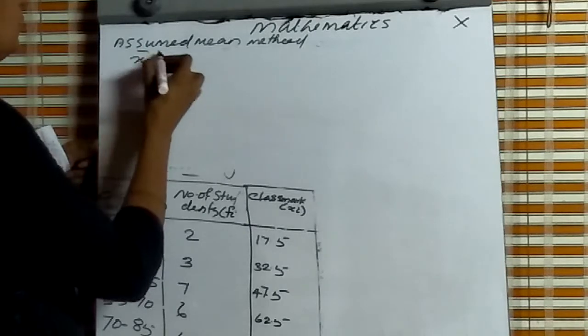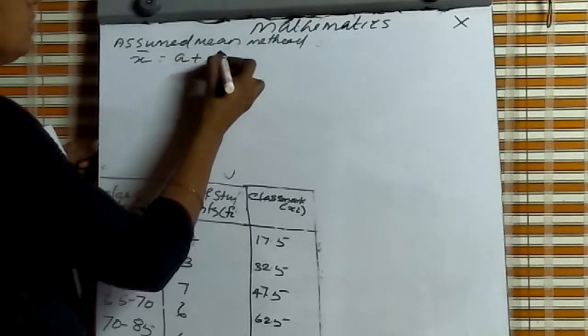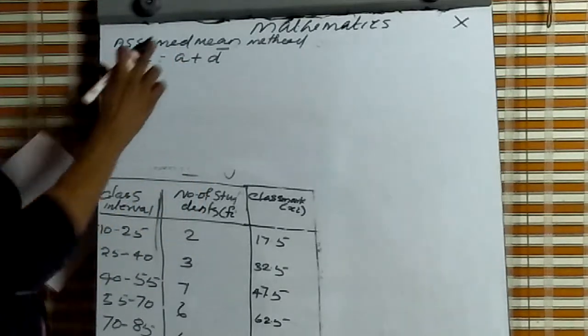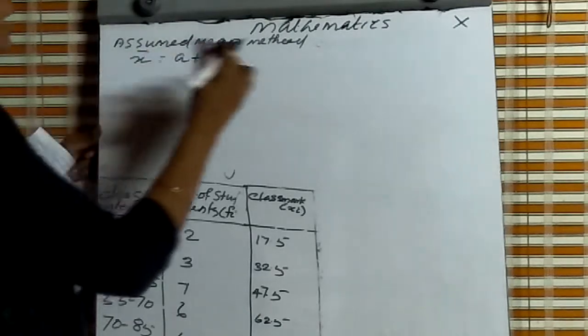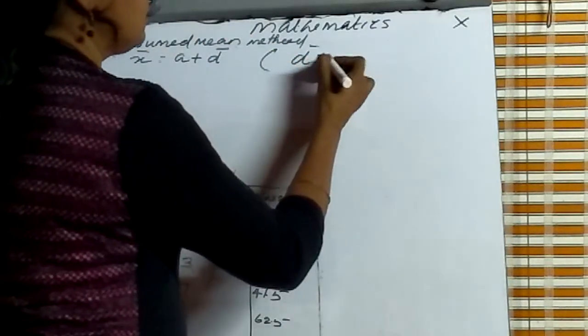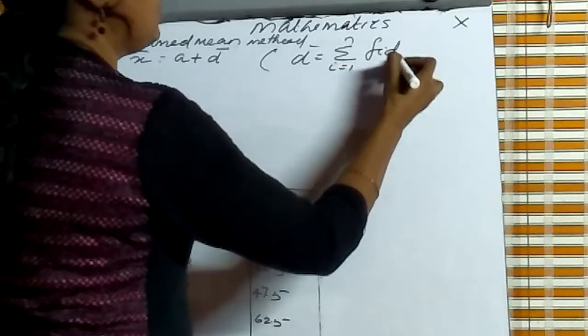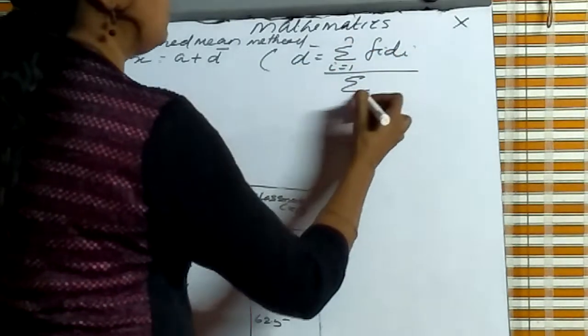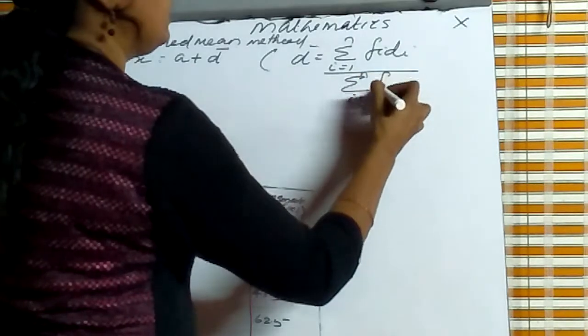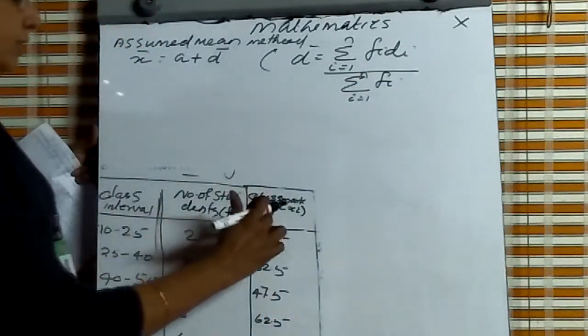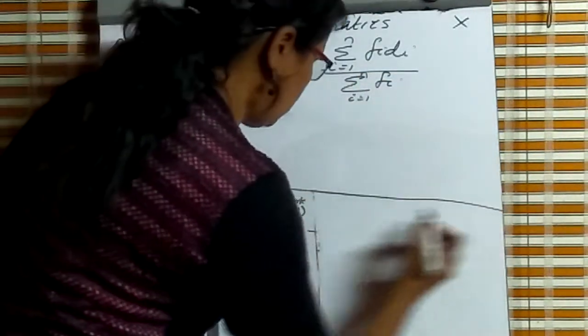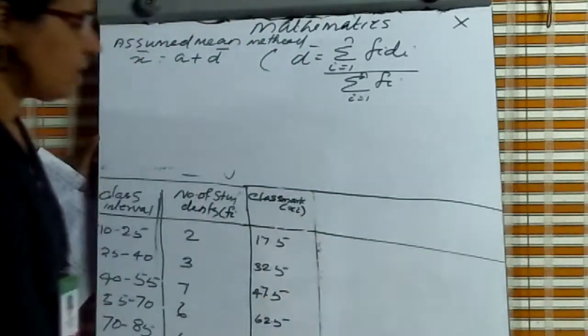X bar is equal to A plus D bar, where A is the assumed mean and D bar is equal to sigma Fi di divided by sigma Fi, for i equal to 1 to n. Now, this is Xi. Here these are the Xi's.